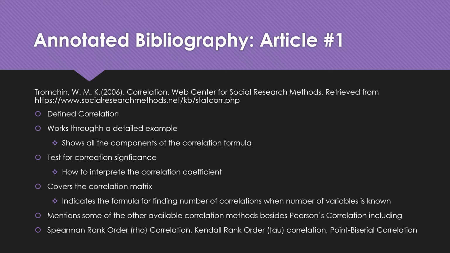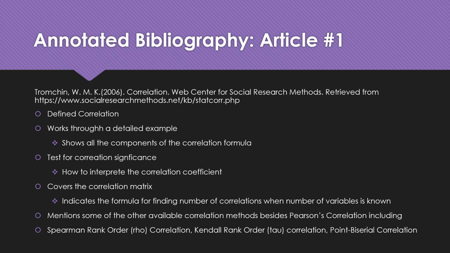Tromsø in 2006 walks through an example of how to compute the correlation in a step-by-step approach. In the calculation, he shows all the components that go into the correlation formula and how they relate with one another. After the calculation, he goes on to cover another important aspect of the correlation, understanding the significance of a correlation, as indicated by the correlation coefficient R.